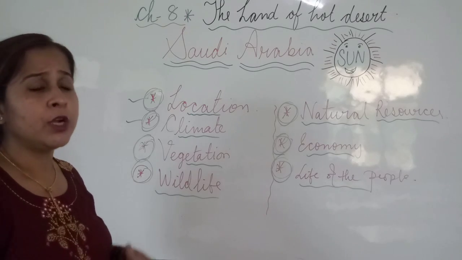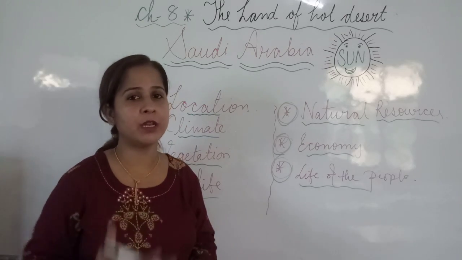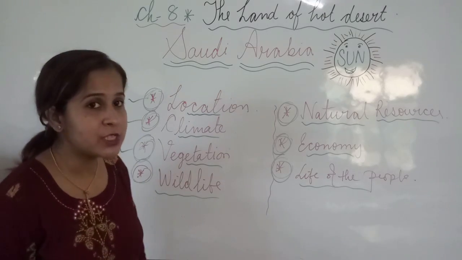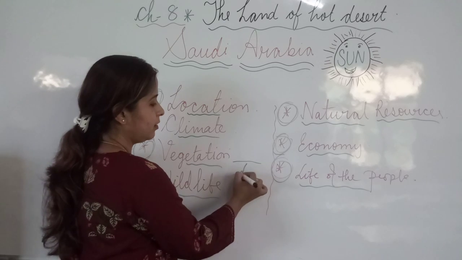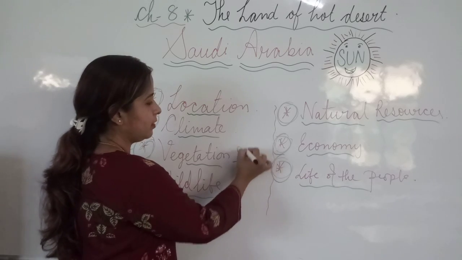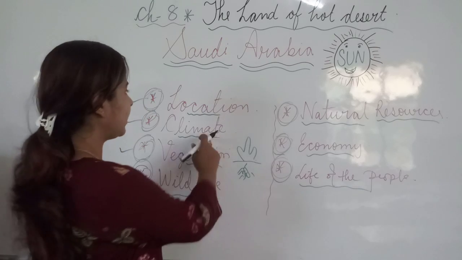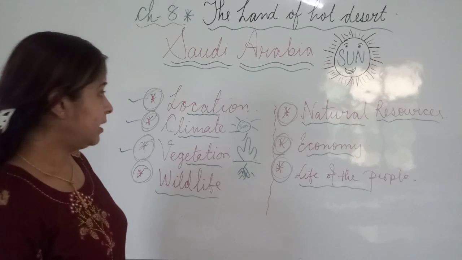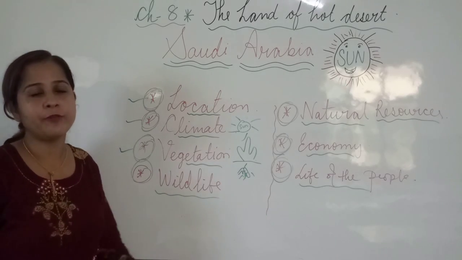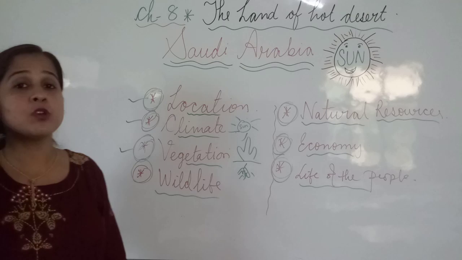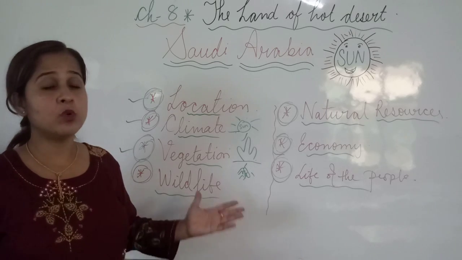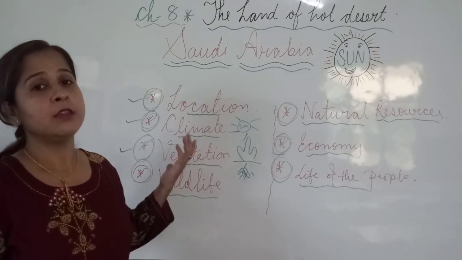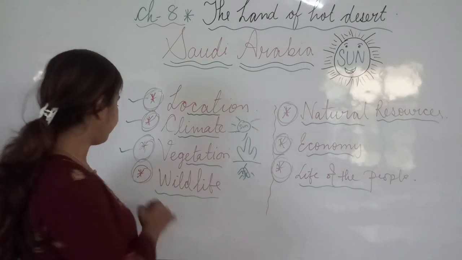It is very extreme. During the daytime it is very hot, and during the night it becomes cold. Third is vegetation. What kind of vegetation do we find? We find deep-rooted cactus plants. And the climate is very hot throughout the day. Next is wildlife. What kind of wildlife do we find here? We find different varieties of animals, like those animals which have adapted their life to survive in the desert area. These types of animals are mainly found here.